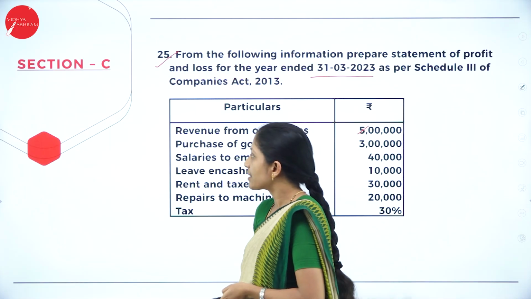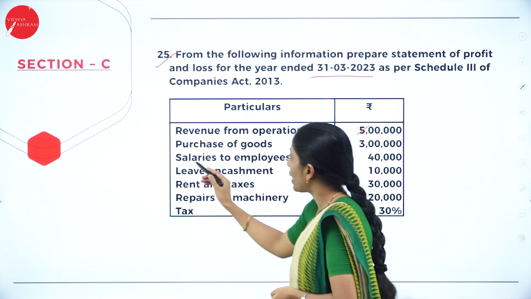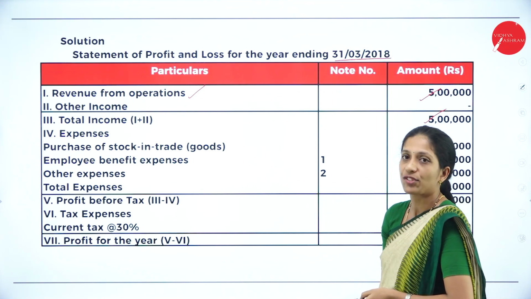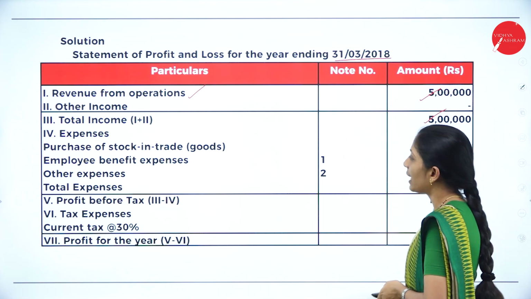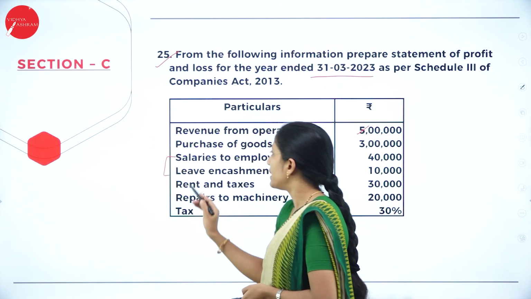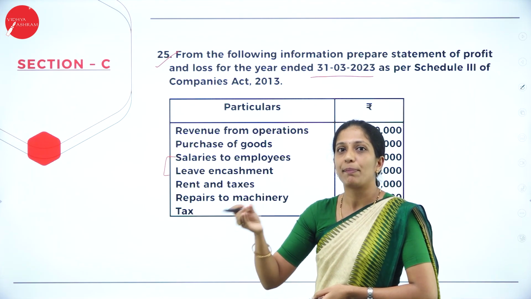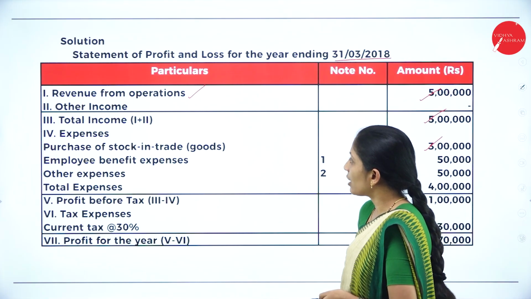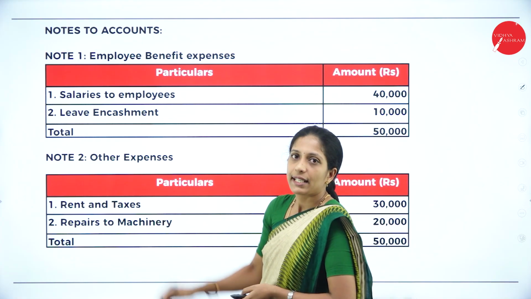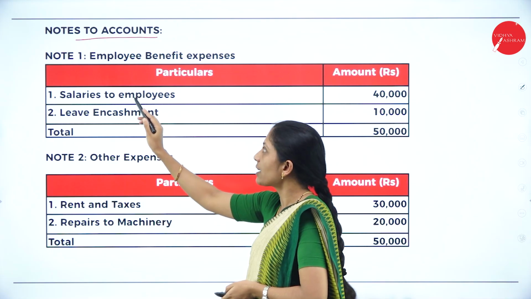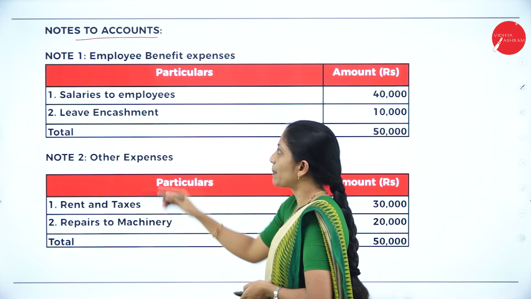For expenses, we have purchase of goods. You can write purchase of goods directly, that is purchase of stock in trade, 3 lakh. Next we have salary to employees and leave encashment. This can be written under a note, that is employee benefit expenses. So how to write a note for it? You have to write like this. It is like a working note. Notes to accounts also carry marks. Note 1, employee benefit expenses.